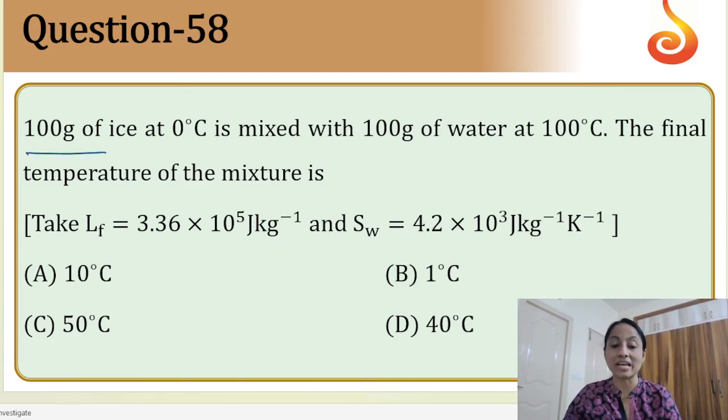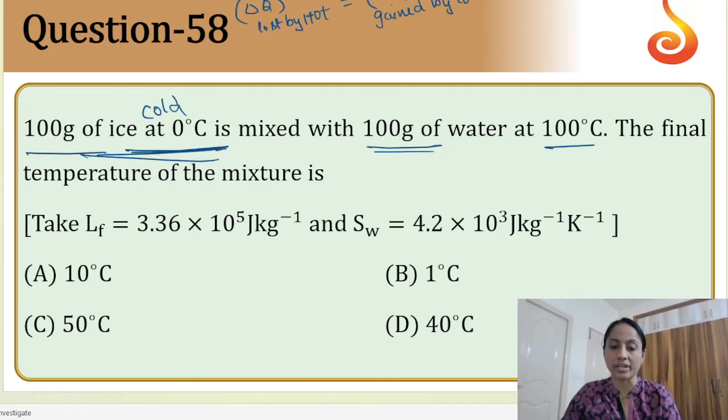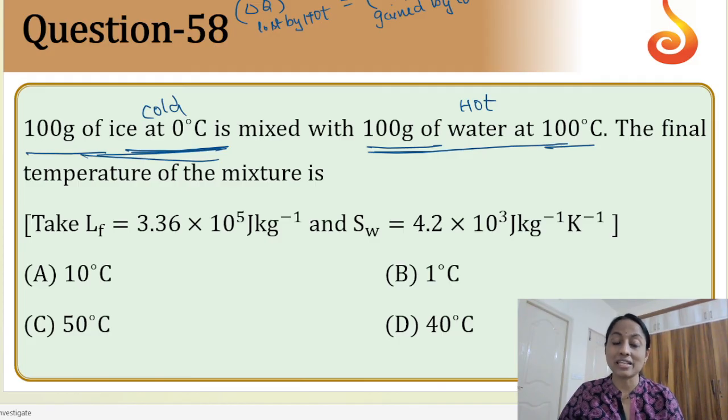Next, 100 grams of ice at 0 degrees Celsius mixed with 100 grams. This is calorimetry. Okay, in calorimetry what do we do? The heat lost by hot body is equal to the heat gained by cold body, right? So just identify which is the cold body and which is the hot body. Ice at 0 degrees Celsius is the cold body. 100 grams of water at 100 degrees Celsius is the hot body. But here we need to use a small logic that when ice at 0 degrees Celsius is mixed with water at 100 degrees Celsius, definitely ice will melt.